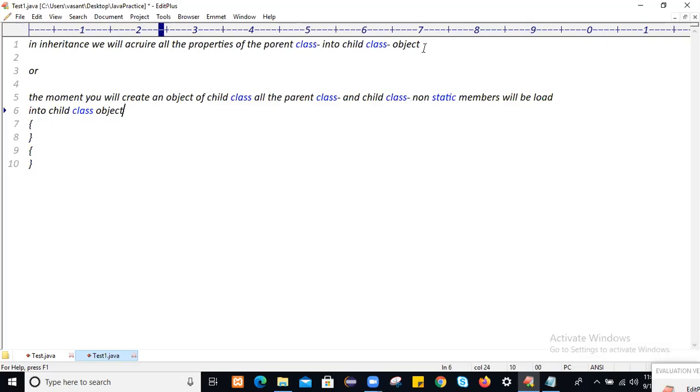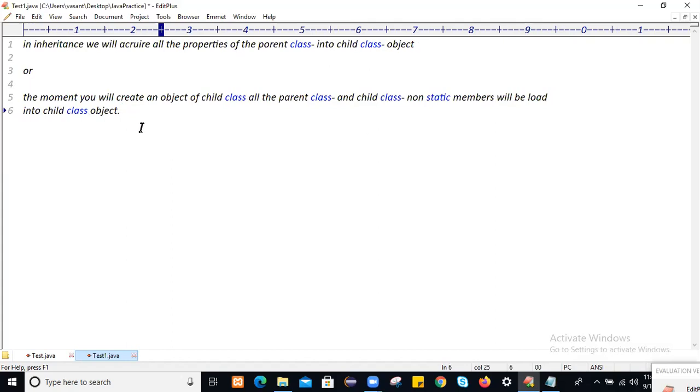That is exactly what happens during child class object creation. Let's go one by one.